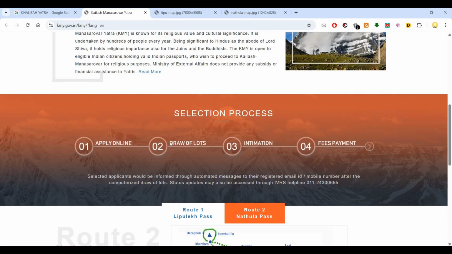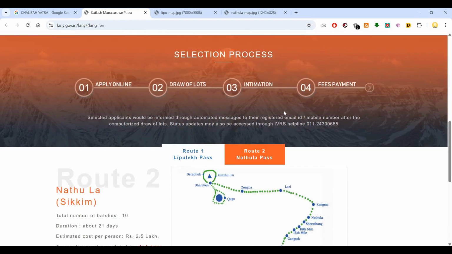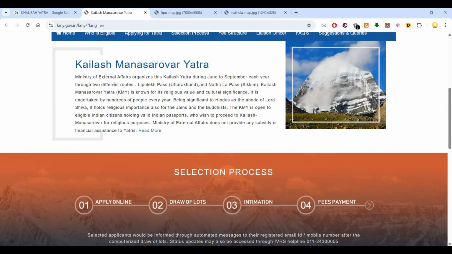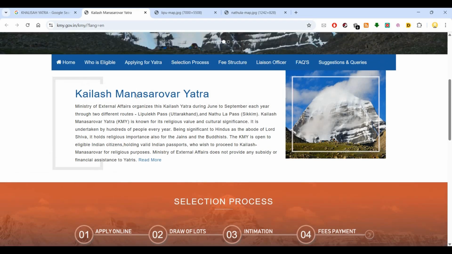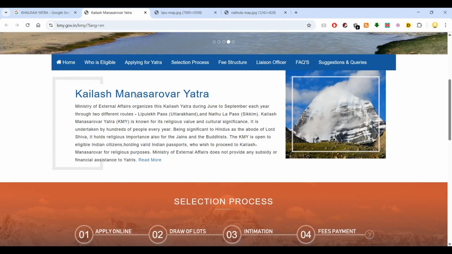You can apply online. An online lottery will take place, which is like a draw. Then if you are selected, you will be intimated. Then you have to pay the fee for the trip. Kailash Mansarovar Yatra is managed by External Affairs, and it organizes the yatra during June to September each year through two different routes. One is Lipulekh Pass, Uttarakhand. Another one is Nathu La Pass, Sikkim.